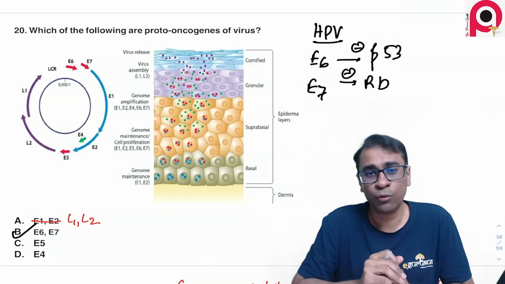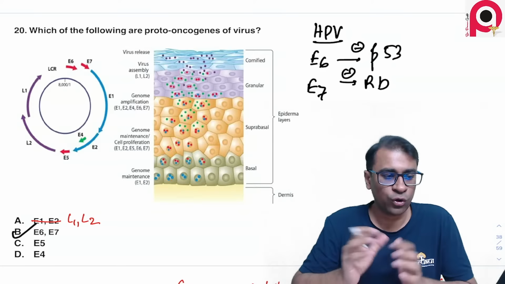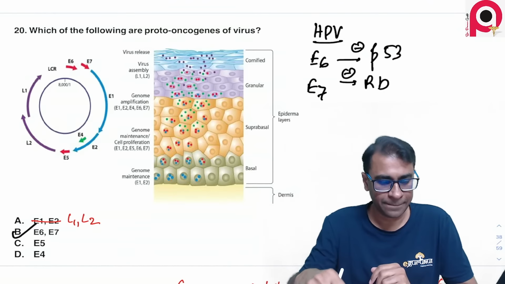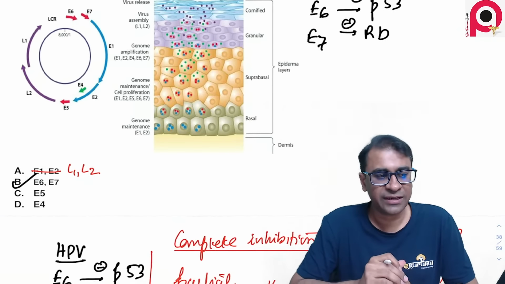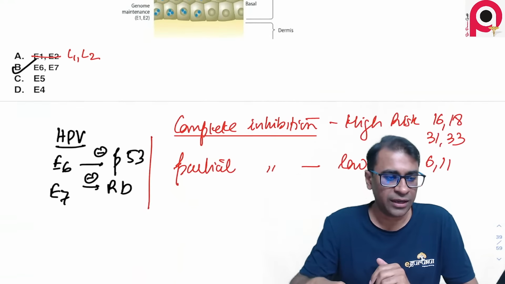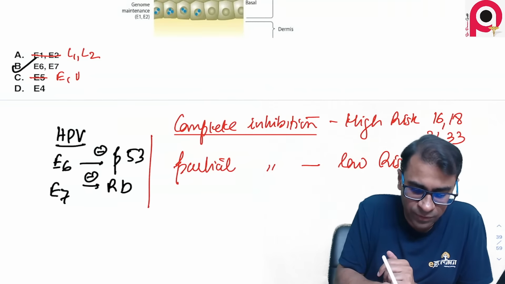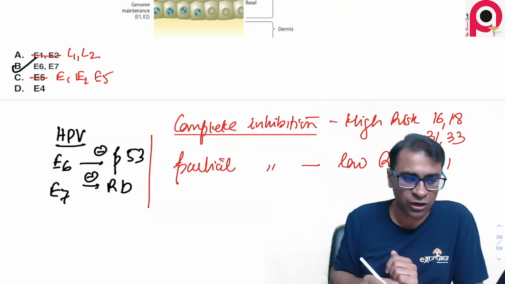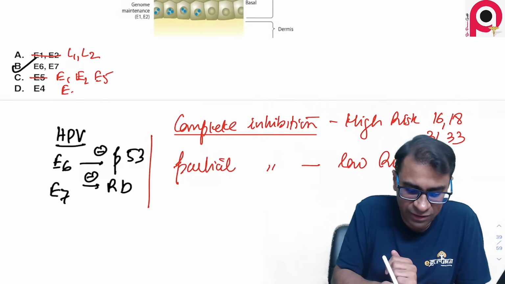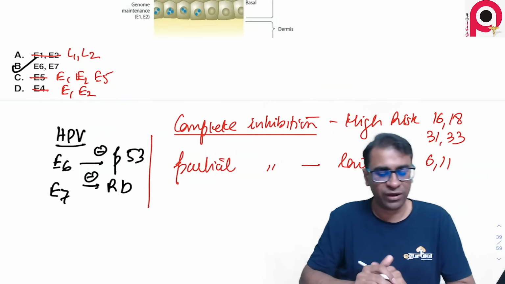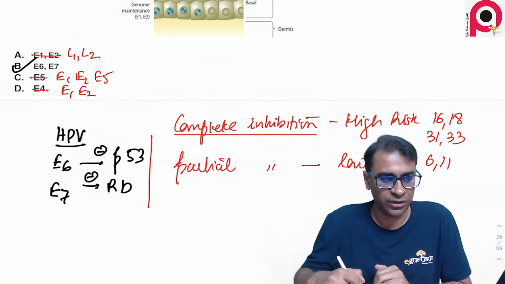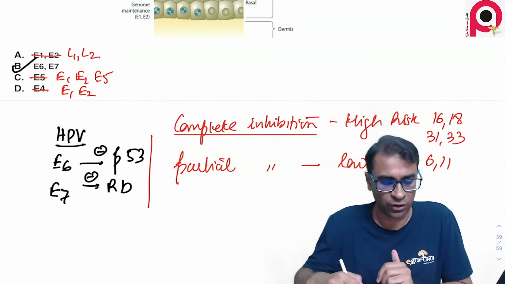If the question is about proto-oncogenes or oncogene, this was the right answer, okay? So, are you suggesting that E6 and E7 was not the option? Okay, one option was L1 and L2. E1, E2, E5 was one other option. And one option was E1, E2. So I think now we are getting all the four options. It was E6, E7 as the better answer there to be more precise.